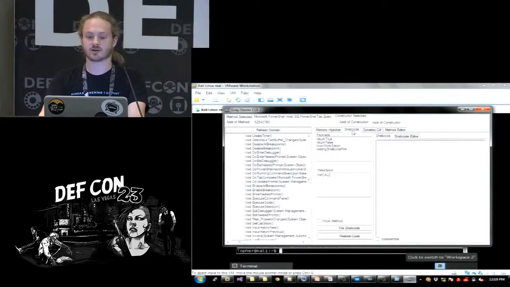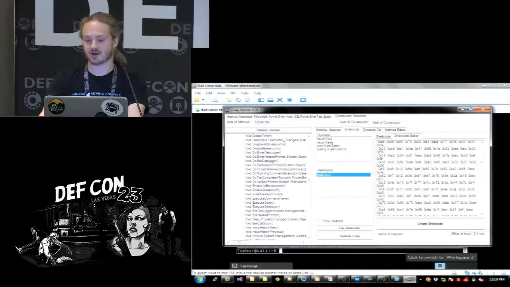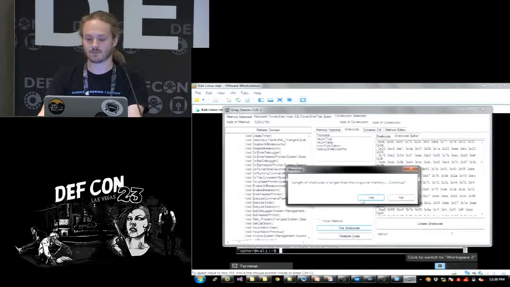I'll go to the shellcode tab, which has a couple of payloads that I'm including, such as just a simple return true, a return false, and an MSF calculator payload, but I'm not going to use that one because I just made one. So I'll come over here to the shellcode editor, paste my payload. I'm going to name it DEFCON, and then it has no offset hook, which there's a blog post on. You can see what that means. And then I'll create the shellcode. So now I have this DEFCON Metasploit payload, and I can say fire it.